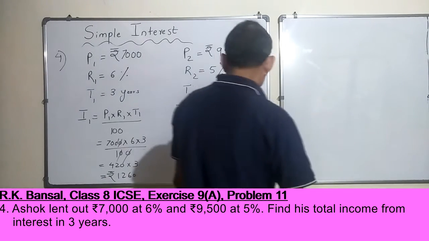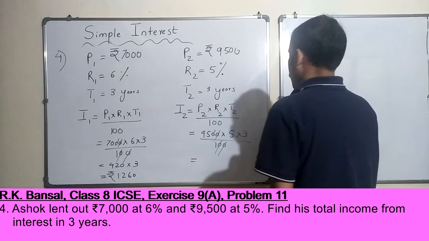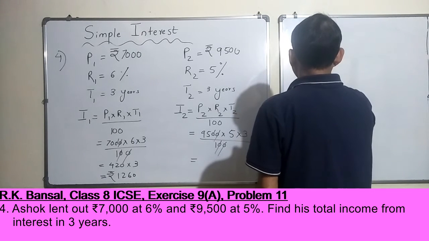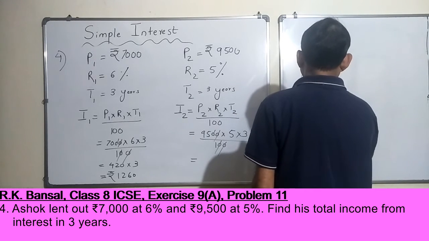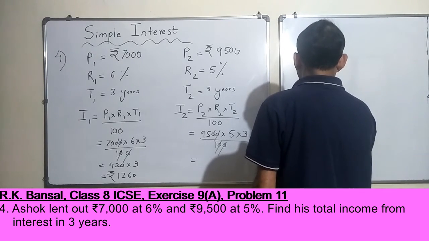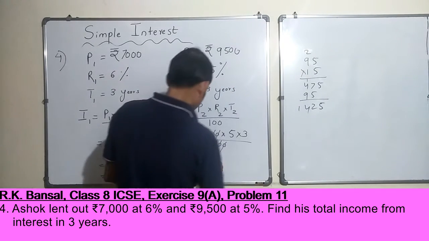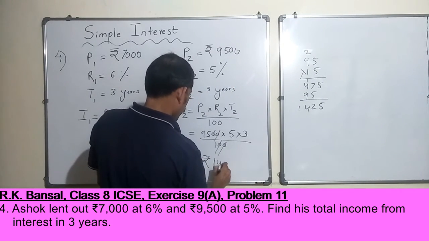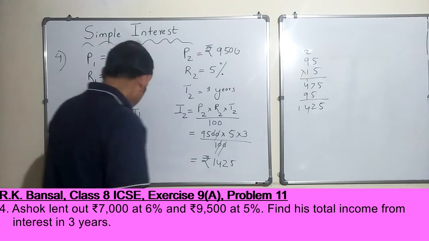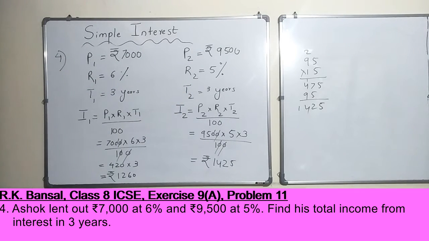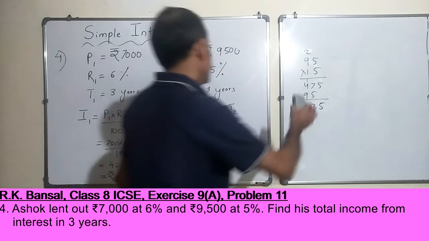Okay. So this is 95 into 15. And that comes to 1425, is that correct? Rupees 1425. Okay. So let me rub this off.